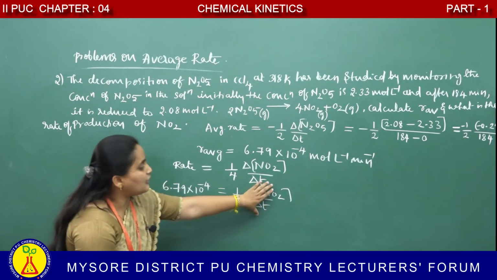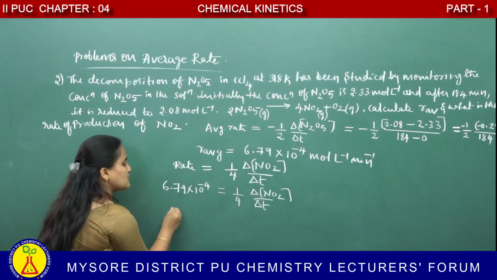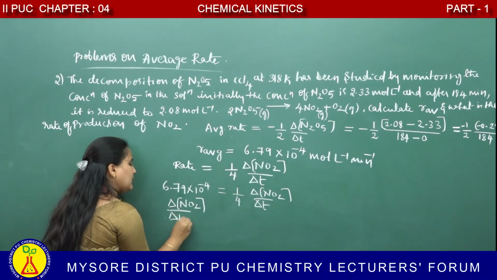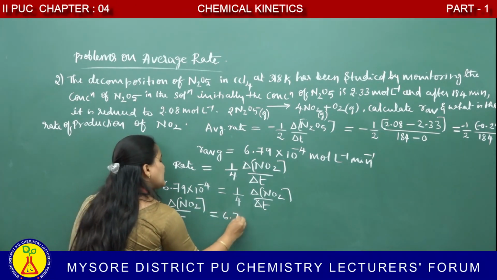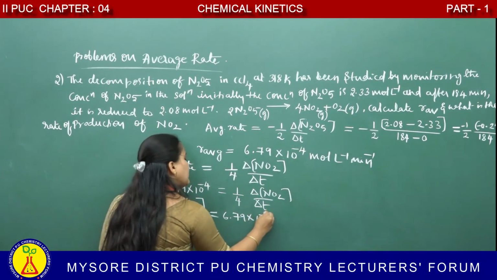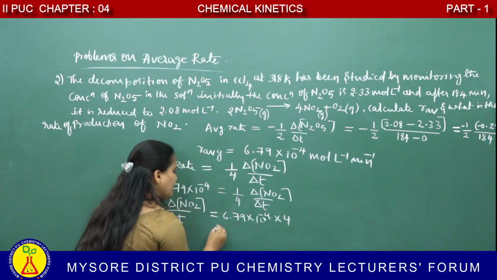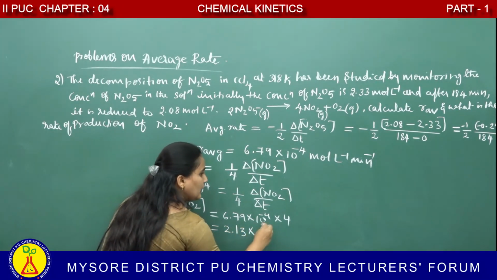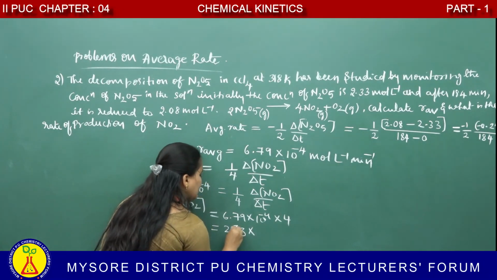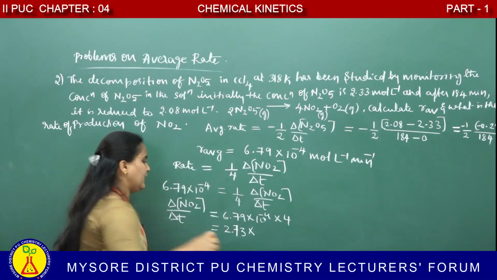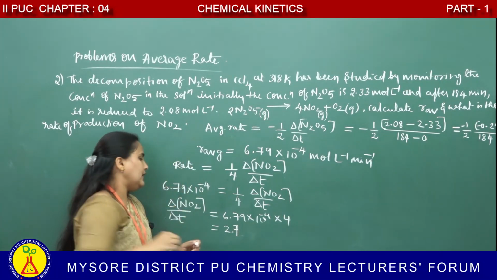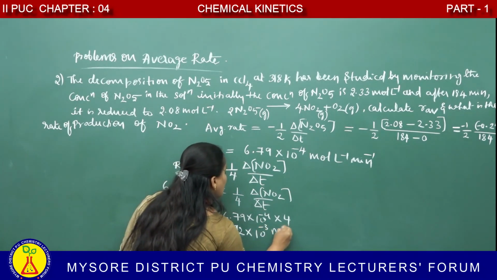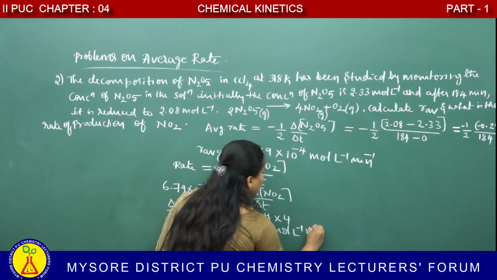We want the rate of production of NO2, therefore cross multiply it. Delta NO2 divided by delta T is 6.79 into 10 power minus 4 into 4. We get the final answer, 2.72 into 10 power minus 3 mole per liter per minute.